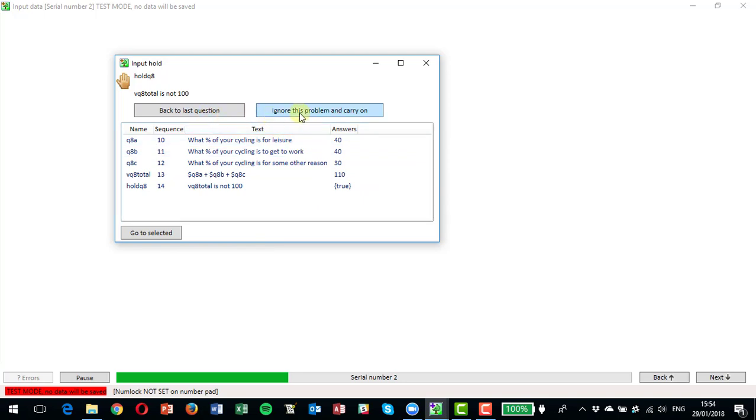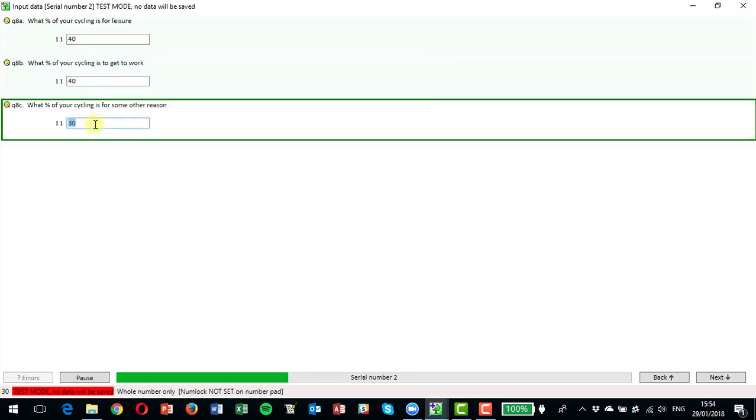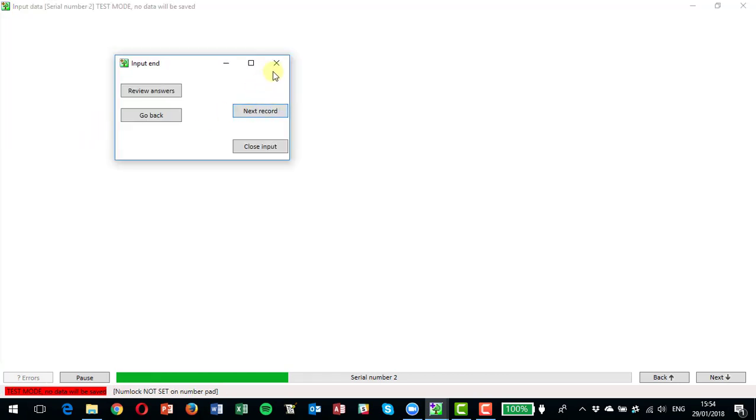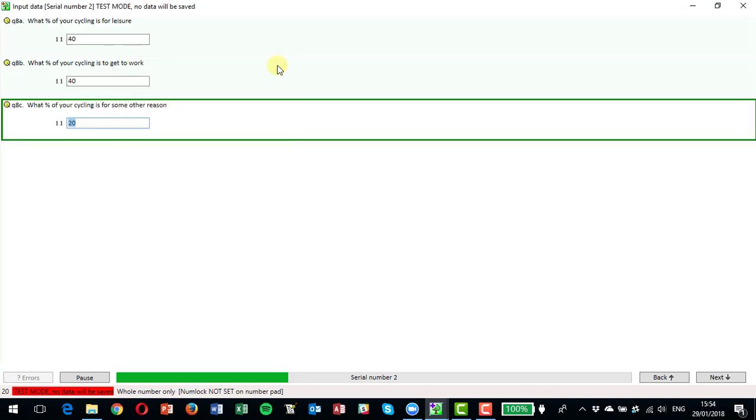So now I can either ignore this as a problem, or I can go back and correct it, and indeed I could go back here, make it 20, continue, and now it's got through data entry. So that's another way of using piping to give you information while you're doing data entry or collecting data. So that completes this short video on piping. I hope it was of use to you.